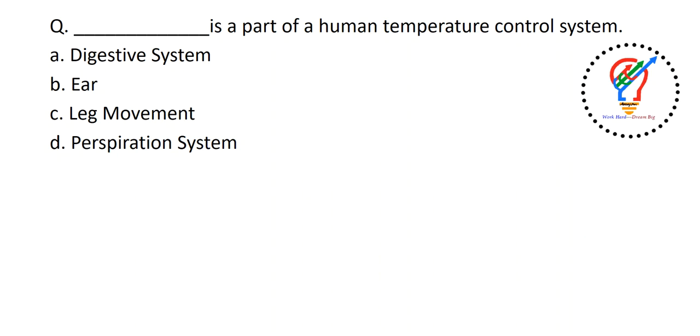This question was asked in the previous TANSET exam. Dash is a part of human temperature control system. The options are digestive system, ear, leg movement, and perspiration system. So the answer for this question is perspiration system.